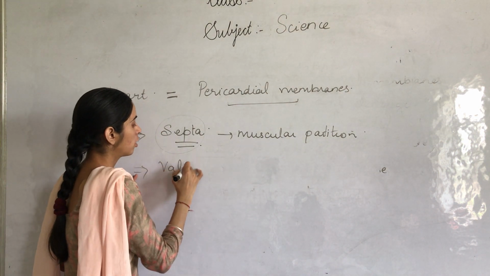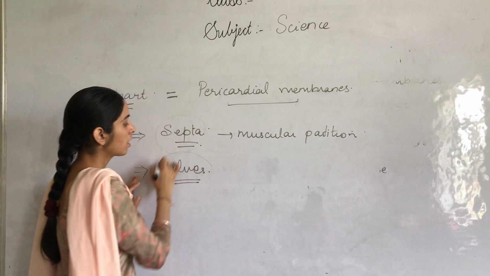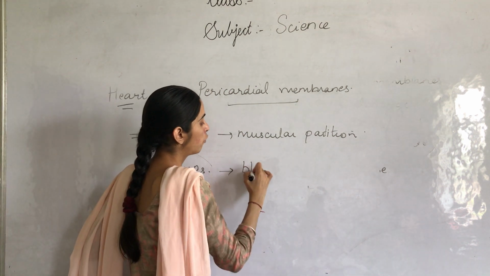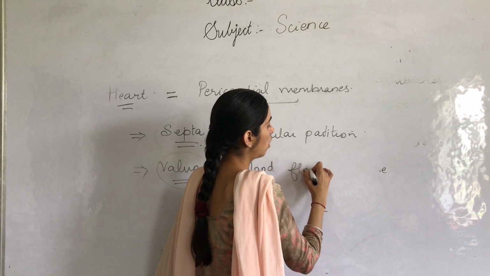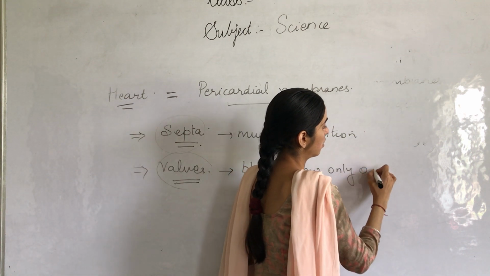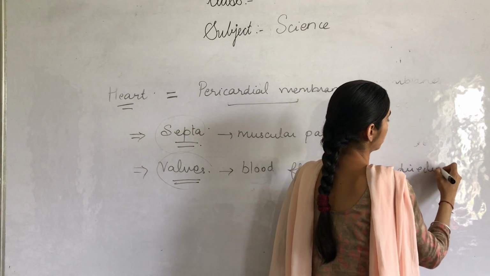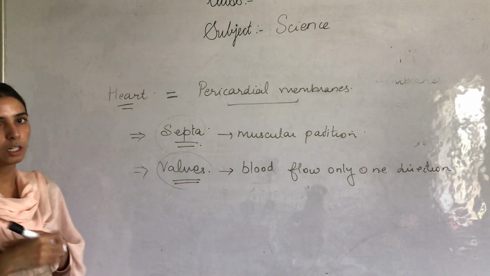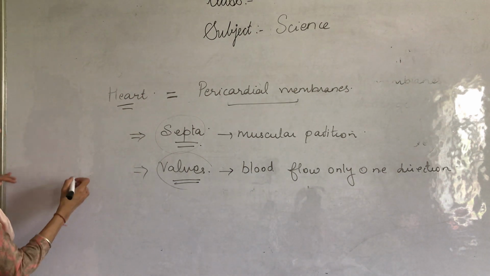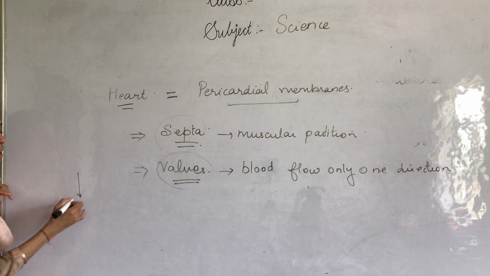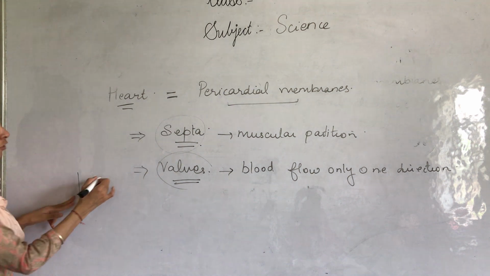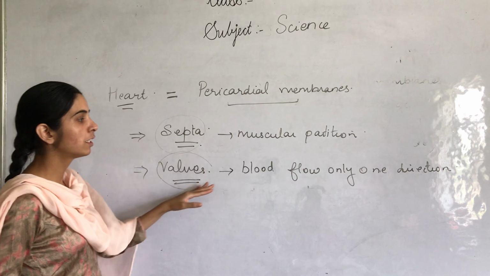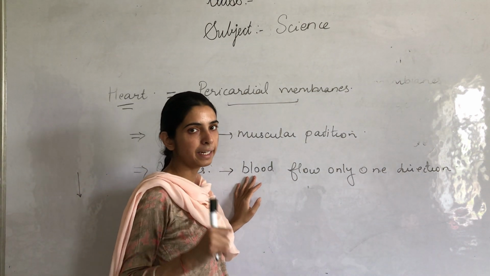After this, valves are also present in the heart. What is the function of the valves? These valves allow the blood to flow only in one direction. That is, from the right auricle it will only flow to the right ventricle, and from the left auricle it will only flow into the left ventricle. So the function of valves is to allow the blood to flow only in one direction.